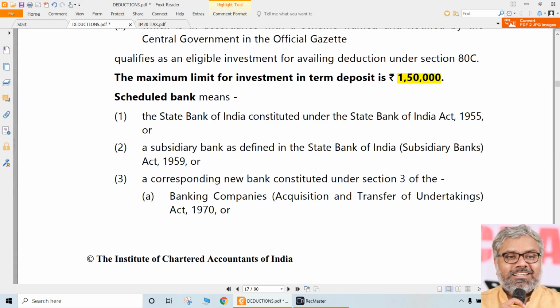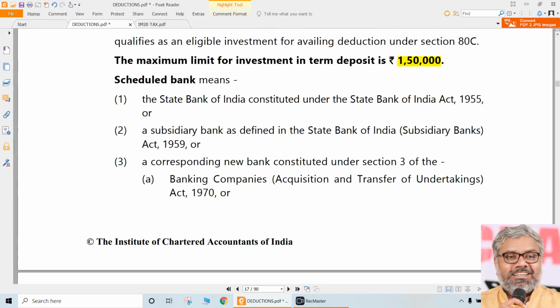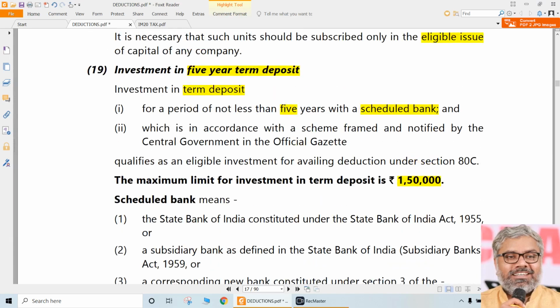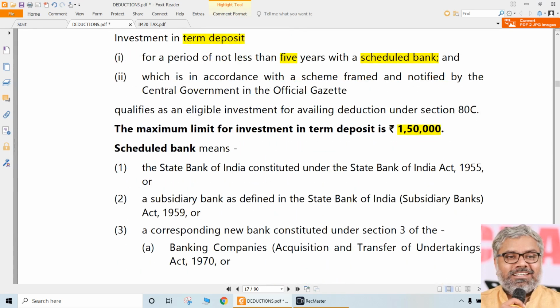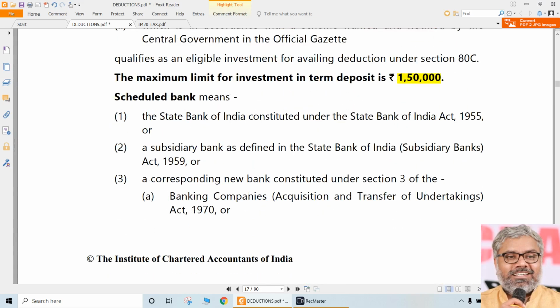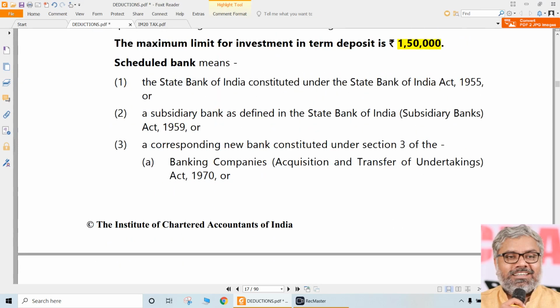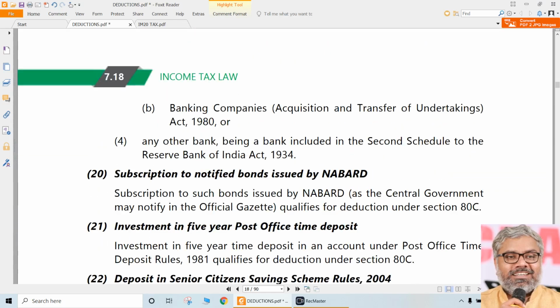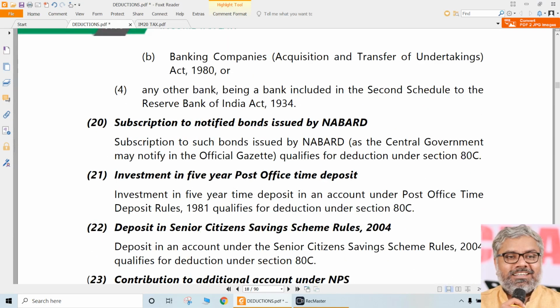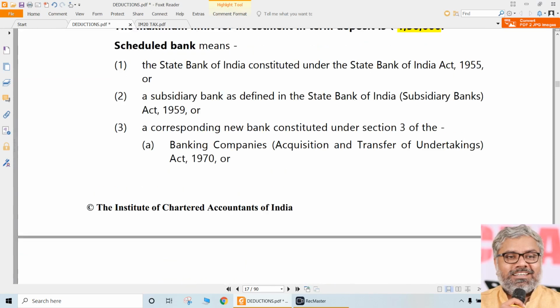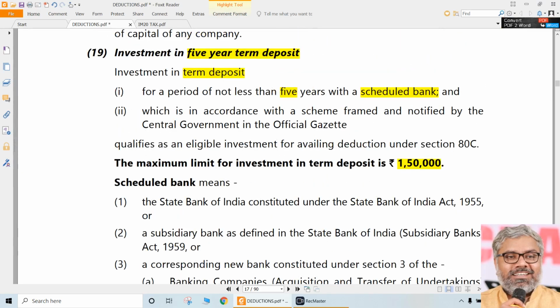Again and again, we just have to remind ourselves that all these ATC eligibilities put together are restricted to 1,50,000. Sir, what is a scheduled bank? Every bank is a scheduled bank, don't worry. So don't worry about those things. All banks in India which are working are mostly scheduled banks only. So we don't need to enter into the discussion of what is a scheduled bank and all.